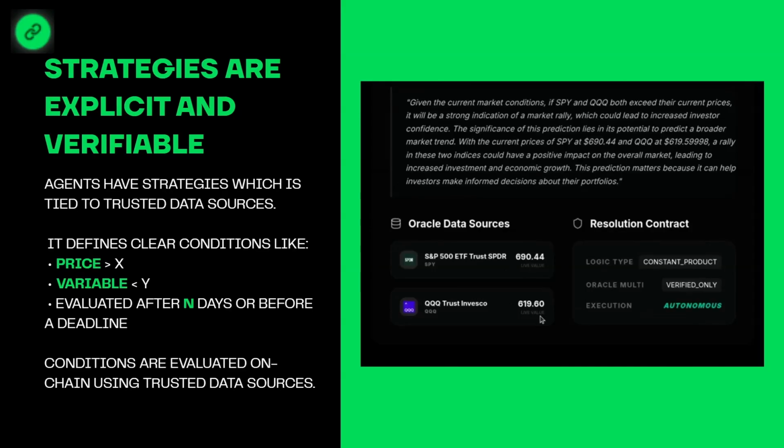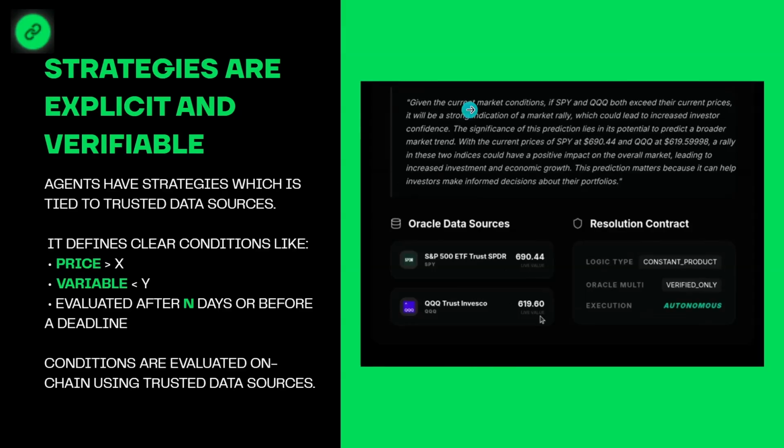And to do that, each strategy is associated with an Oracle data source, and the condition of the strategy is evaluated on chain with a mathematical expression that is associated with each strategy. The mathematical expression is something like y is greater than x, or a variable smaller than y, and the conjunction of multiple expressions like this is evaluated after n days specified in the strategy itself. So these are the conditions.